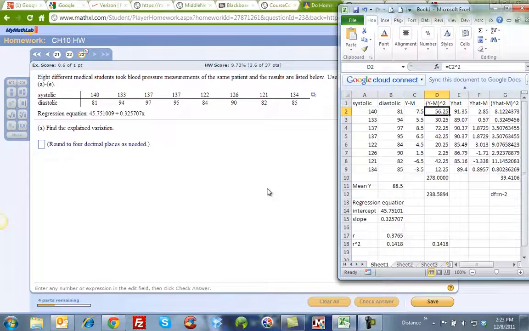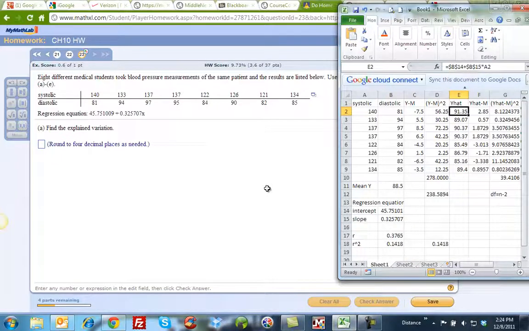Now, to find my explained variation, I need to find the distance between the predicted value and the mean. Well, the predicted value is made from my regression equation. I have my y-intercept with an absolute cell plus the slope times the x. Now remember, to get the absolute cell, you use the F4 key after you type in the cell.